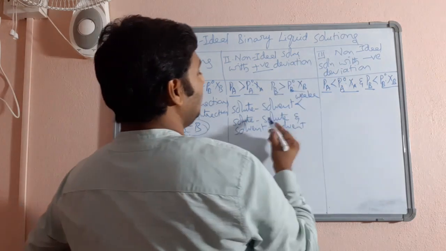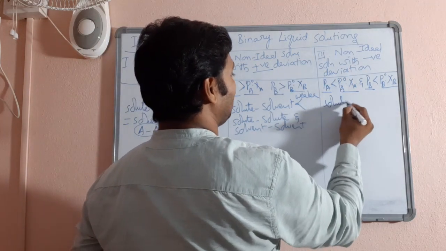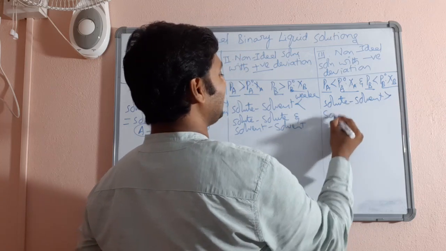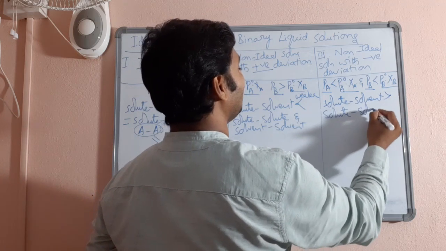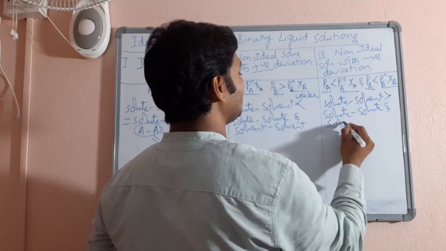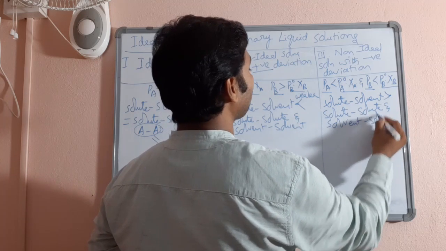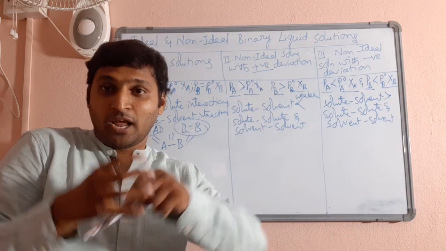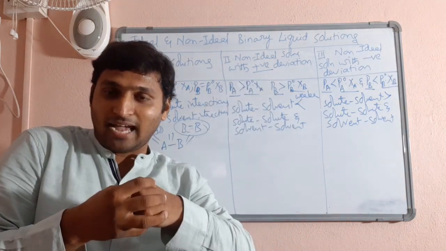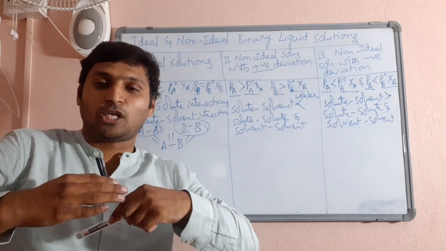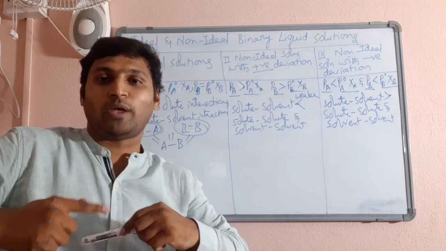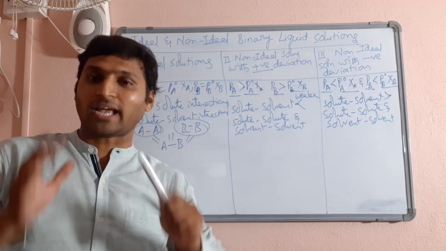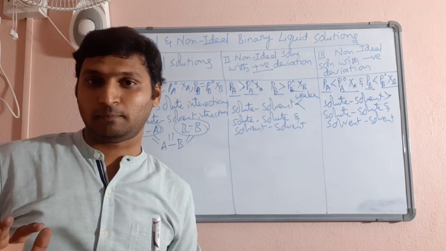See, here in this case you can understand solute-solvent interactions must be greater than solute-solute and solvent-solvent interactions. Then what happens? After mixing, the attractions have become stronger. Particles have become closer. As a result, the freedom of the molecules has decreased, so vapor pressure will be lesser than expected. Let me give you quick examples to make things understandable.